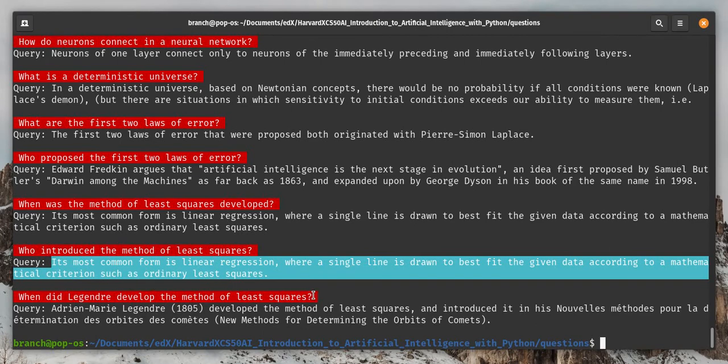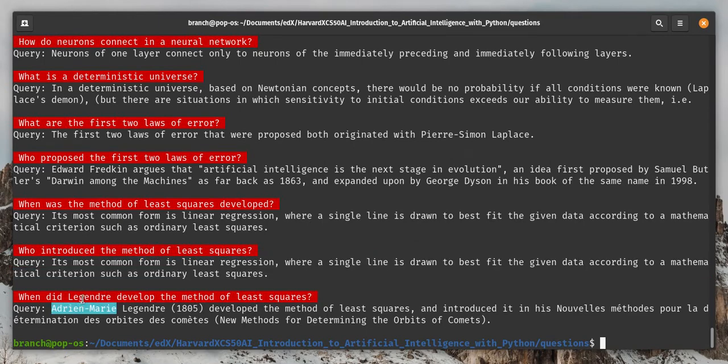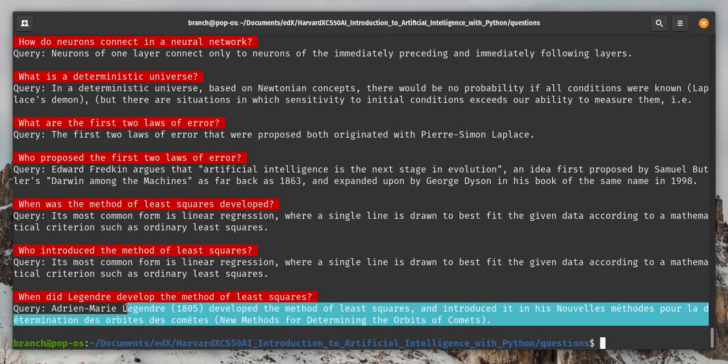Then I said when did Legendre develop the method of least squares, and because Legendre is a pretty specific word, I was able to actually get the sentence I wanted, but again very contrived and showing the limitations of this relatively simple algorithm. This concludes my demonstration of the project.